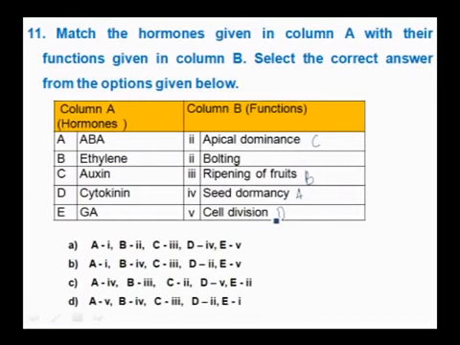Gibberellic acid promotes bolting in cabbage, just as we have studied. So, this is E. So, the right option here: A is fourth, B is third, C is second, D is fifth.